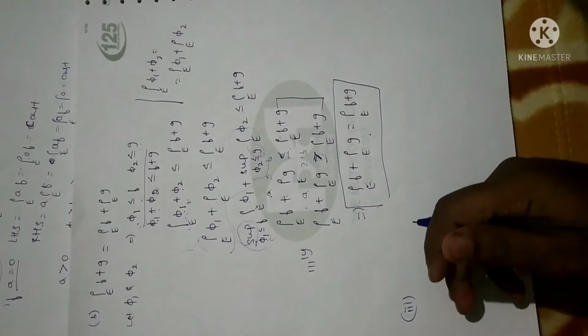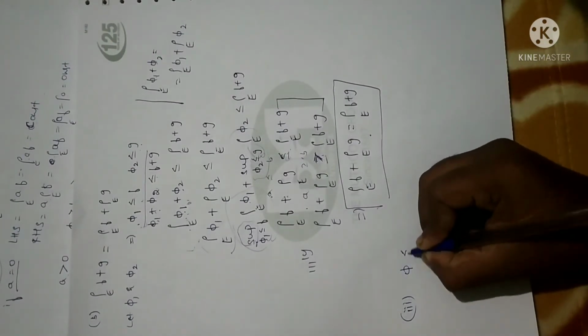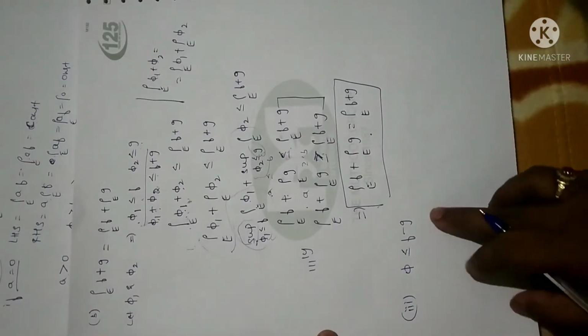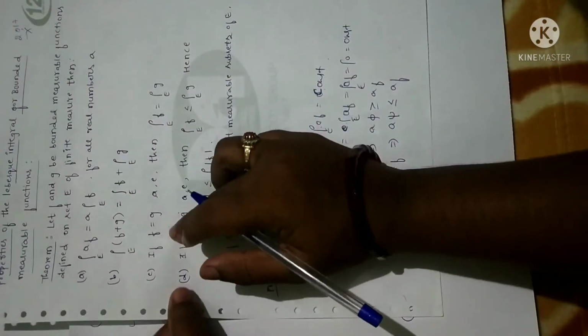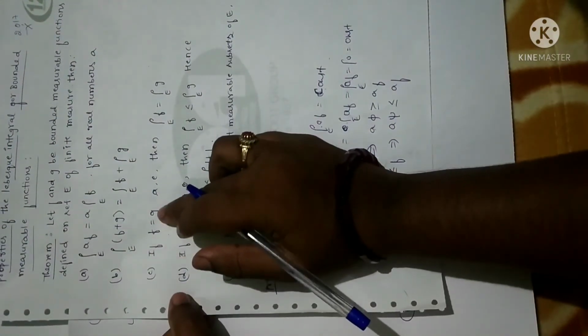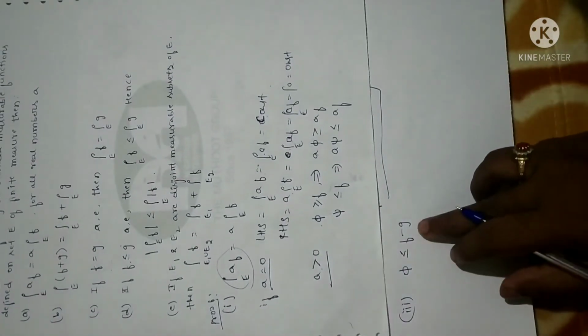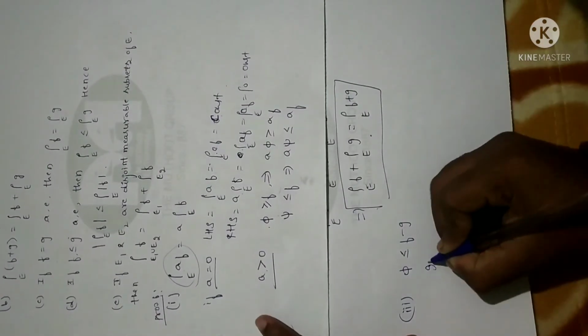In order to prove the third one, let me consider a simple function pi which is less than or equal to f minus g, that is the difference of these two functions. Why? Because the given statement is f is equal to g, so when you take g to the left-hand side, you get f minus g. That is why I am assigning pi as less than or equal to f minus g. Moreover, what is the given data to us?